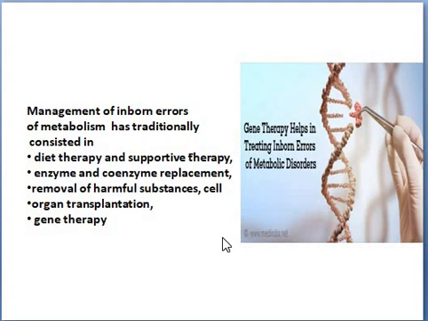In the management, inborn errors of metabolism have traditionally been treated based on diet therapy and supportive therapy, and similarly removal of the harmful substances which accumulate in the previous reaction. Next, organ transplantation can be carried out if the case is severe or if it is suitable. Even gene therapy is possible, but the success rate is very low and it is economically very costly.